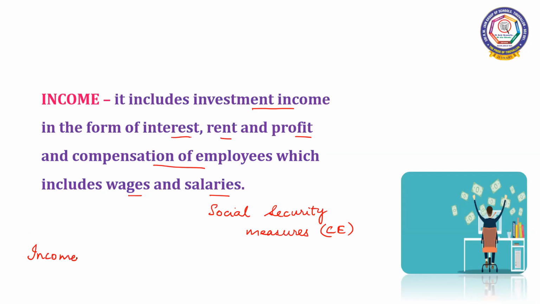So, income is equal to investment income. It means the income received from investment. It can be in the form of rent, interest, and profit, even dividend, plus compensation of employees in the form of wages and salaries in cash, in kind, and other social security measures.